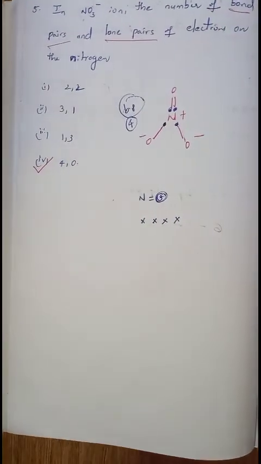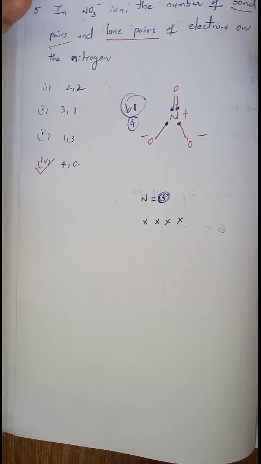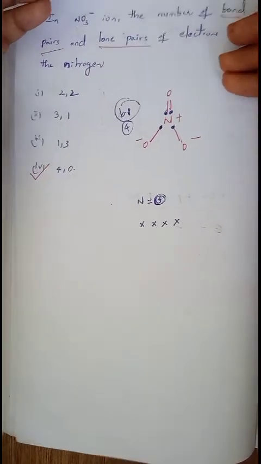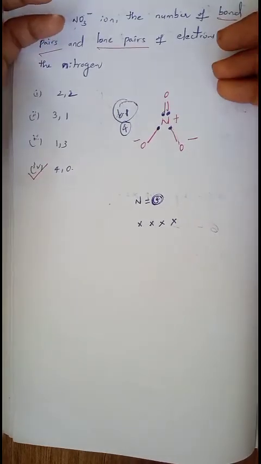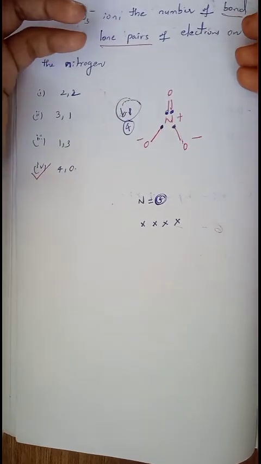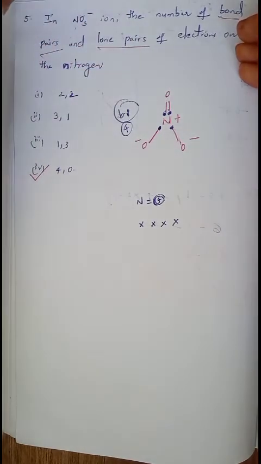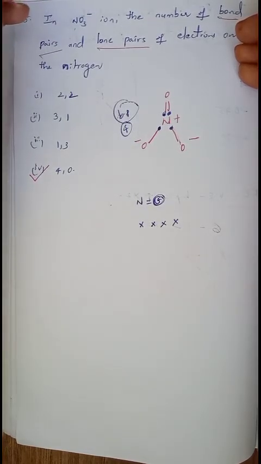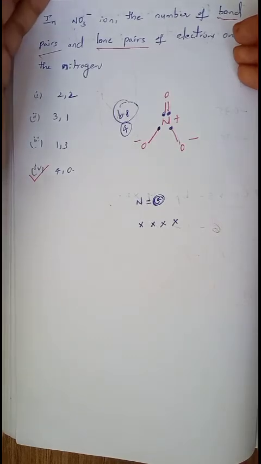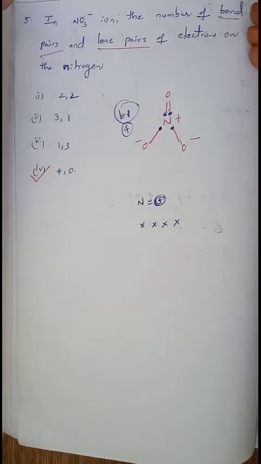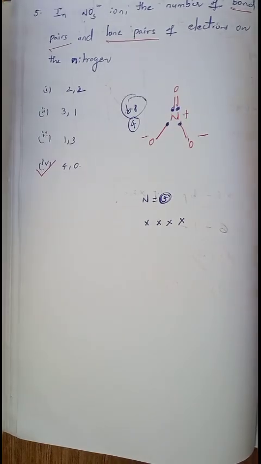So like this we can easily solve different types of questions related to bond order, lone pair and bond pair electrons, hybridization, polarity, dipole moment, isoelectronic species, paramagnetic and diamagnetic. If a molecule has a single electron, that is paramagnetic. If all electrons are paired with each other, then that is said to be diamagnetic. Bond order also we can easily find, and I have given a few tricks to find bond order too. So try to solve as many questions as possible present in your book. This is about the chapter chemical bonding.